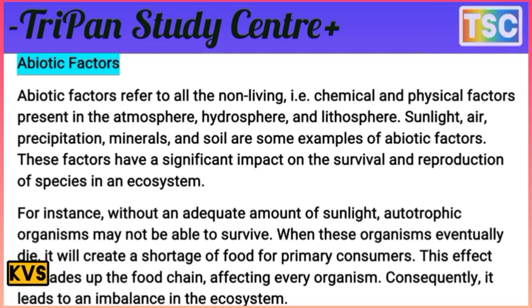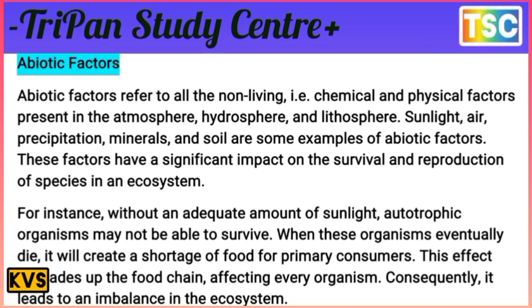These factors have a significant impact on the survival and reproduction of species in the ecosystem. For instance, without an adequate amount of sunlight, autotrophic organisms may not be able to survive.